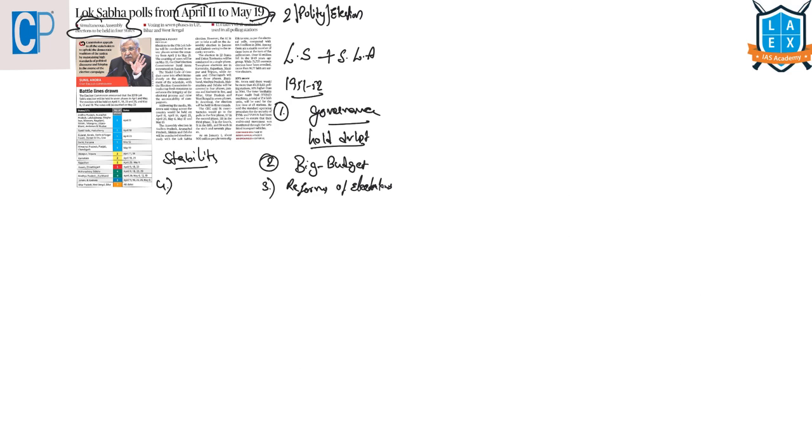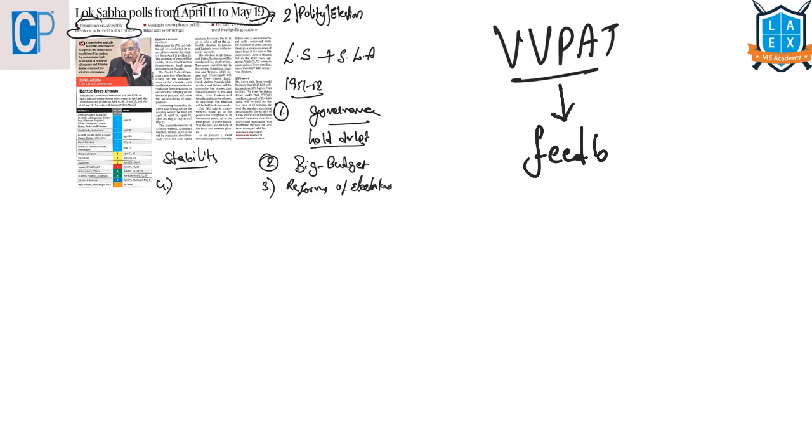And the next thing that we need to know about here is VVPAT, Voter Verifiable Paper Audit Trail System. This is a method that will provide feedback to the voters, not to the political parties.